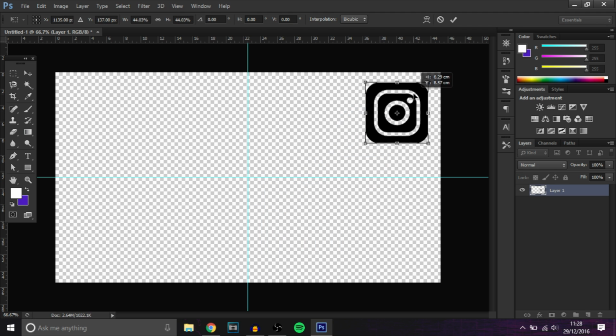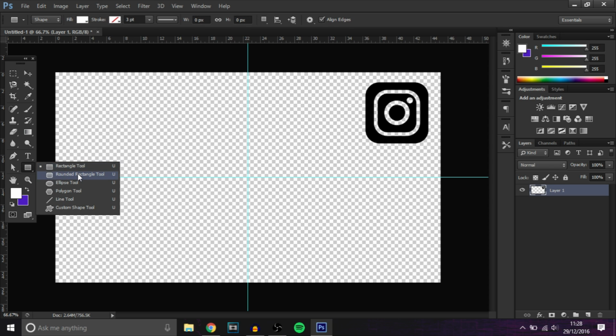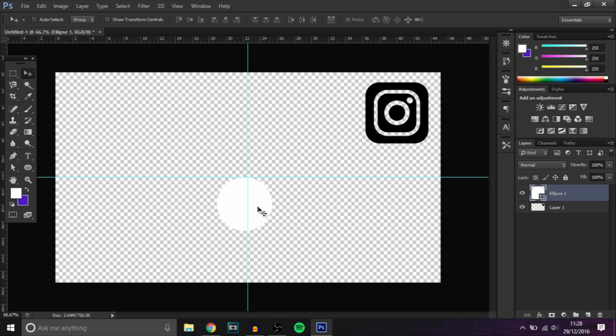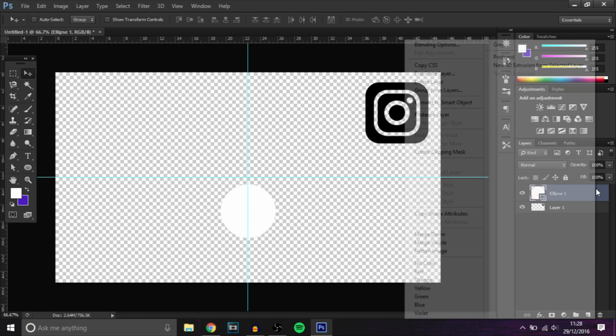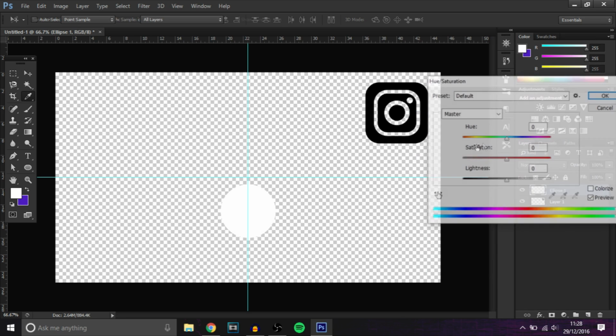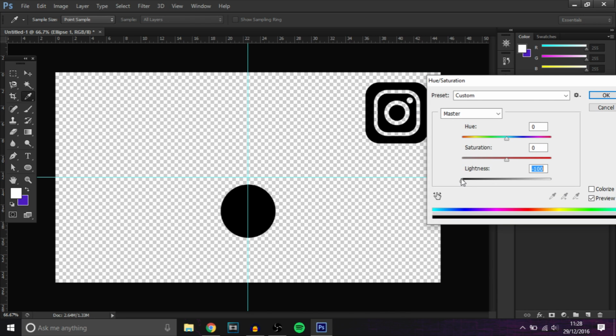So now we're going to make the template itself, so it's actually really easy. The final thing will look really cool. You probably saw it at the beginning of the video. So you want to get a circle, hold shift and just click and drag it, and you can make this as big as you want, but when you do unlock it, the template, it will be a certain size. But here's what it's going to look like. You're going to rasterize it, press Ctrl U, and you want to make it not completely black, just a little bit before. It's about 90, 98.